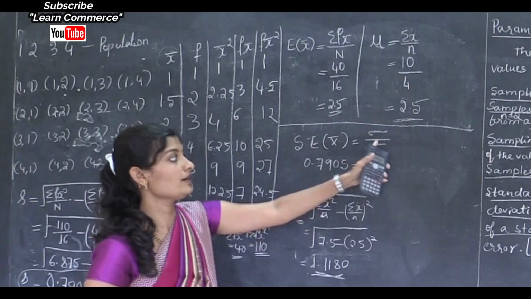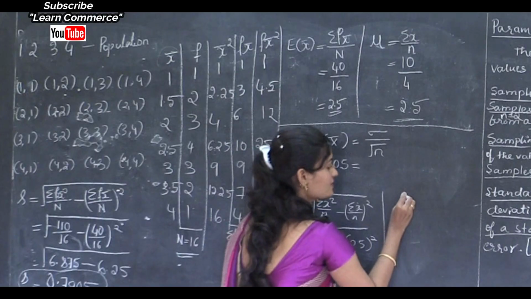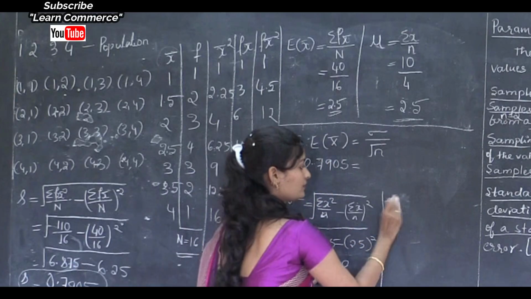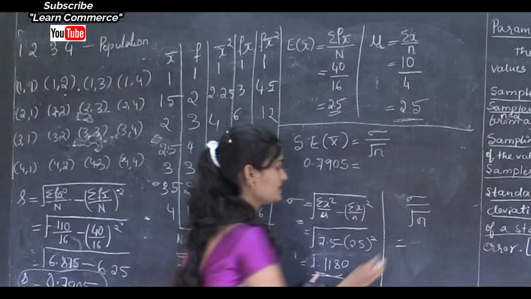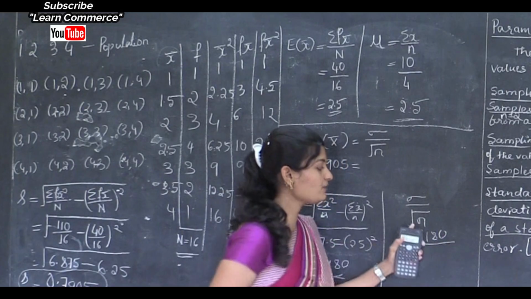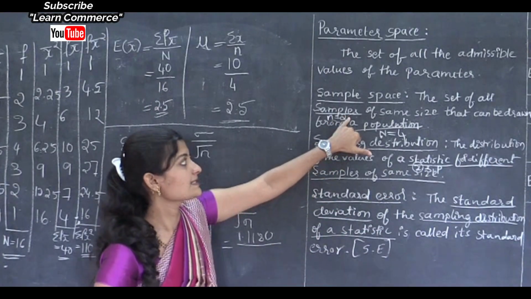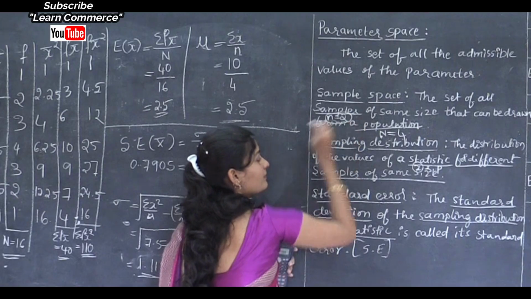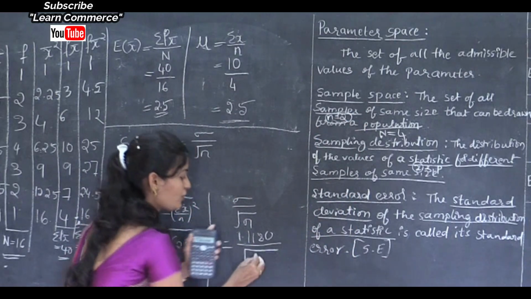Next we need to divide by square root of n. Formula is sigma divided by square root of n. Here we got sigma value, that is 1.1180 divided by, then what is square root of n? See here n is sample size. So here sample size is 2. So sigma divided by square root of 2.